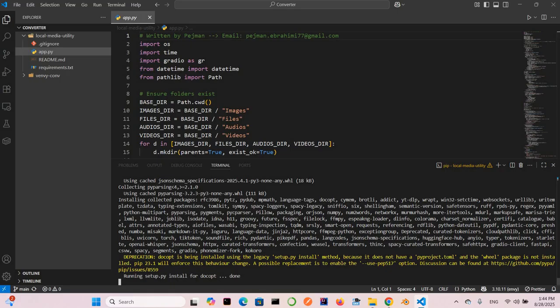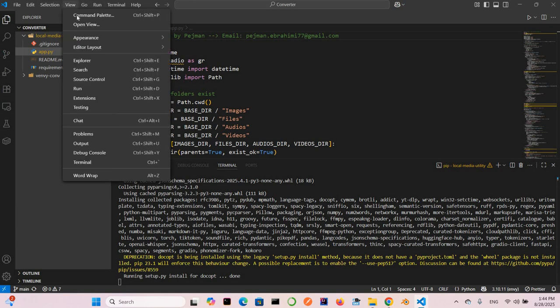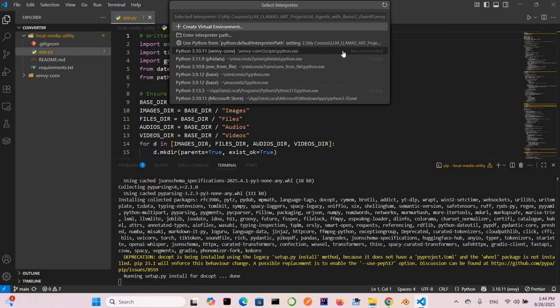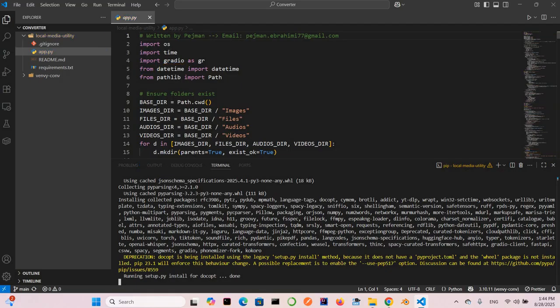And we have some deprecations. Okay, there's no problem here. But from the View command palette, I just need to select this virtual environment. You can see it's the recommended one, so I just select that. And then, yeah, you can see we don't have any error here.